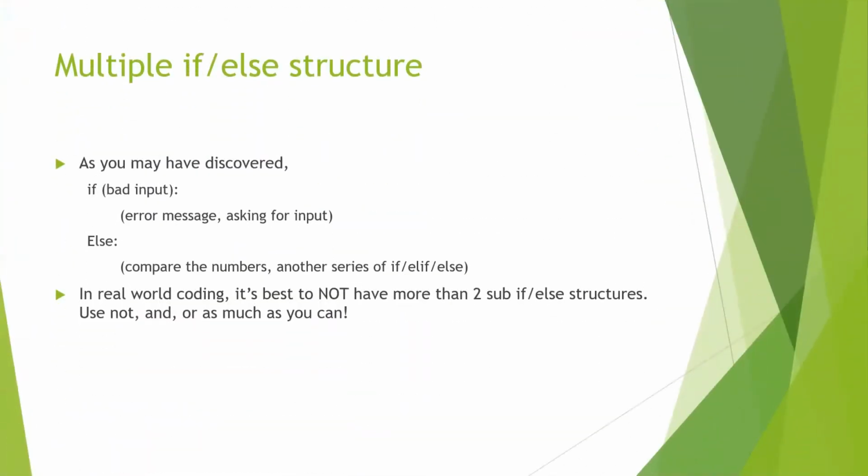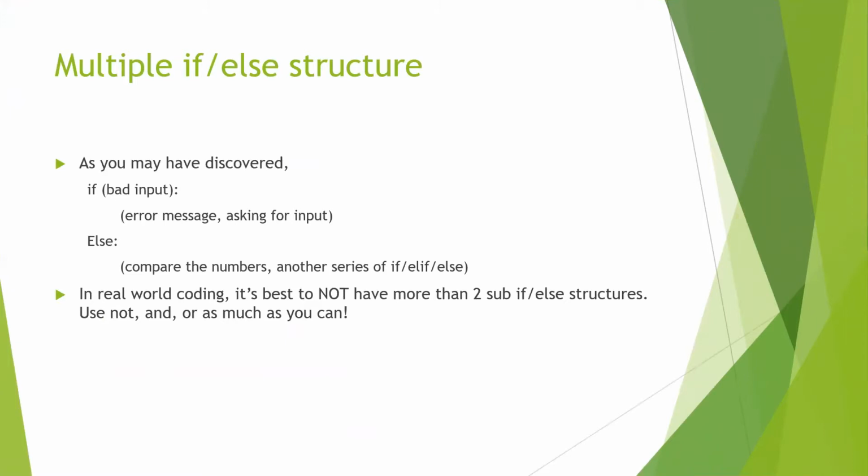So as you may have discovered, we have this multiple if-else structure. At the very beginning of the while loop, we have if bad input, then we print an error message and ask for a new set of input. Else, we start to compare the numbers, and there will be another series of if-else.